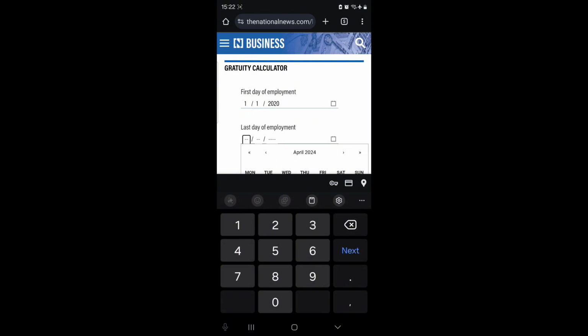Go to next. You see the last day of employment. Let's just use a date like the 10th of April, so 10/04/2024. It means that you have been working since 2020, which is close to 4 years now.